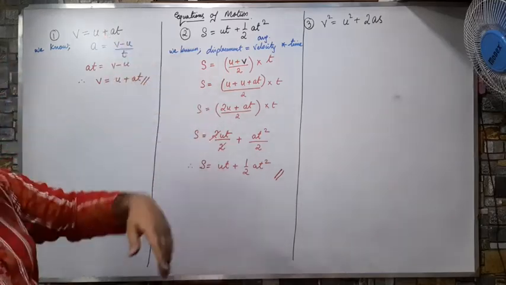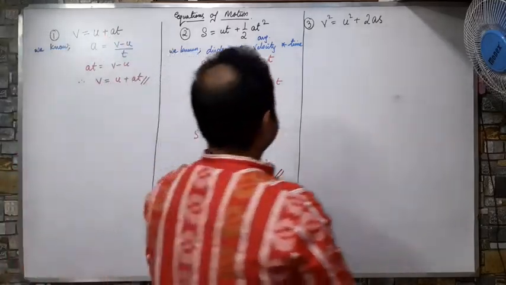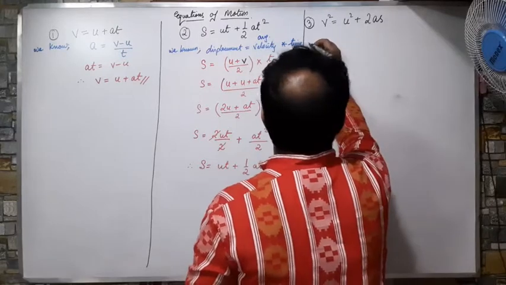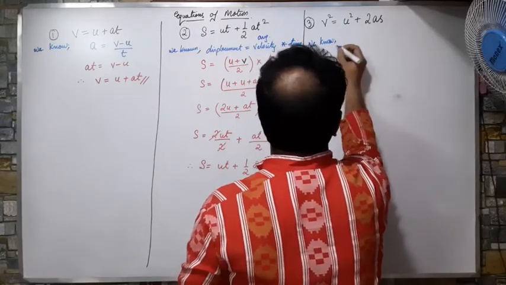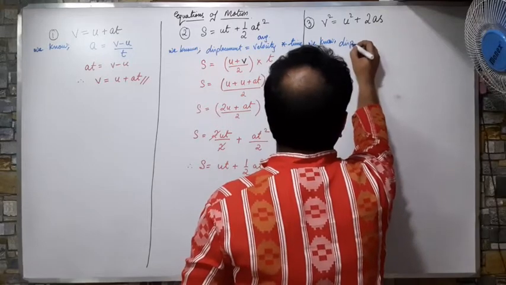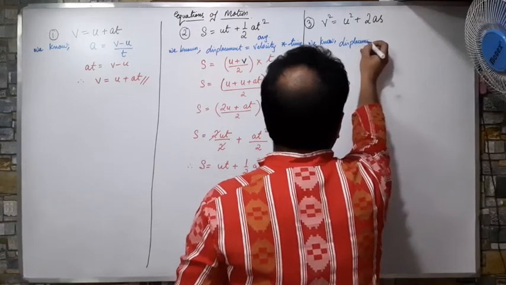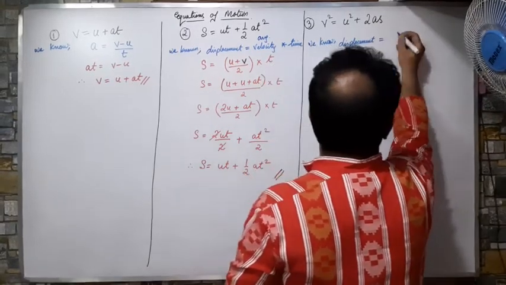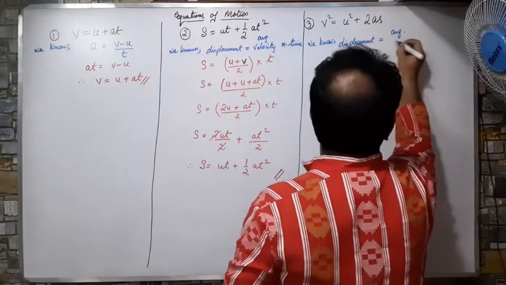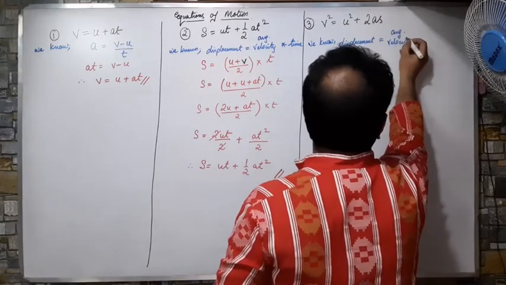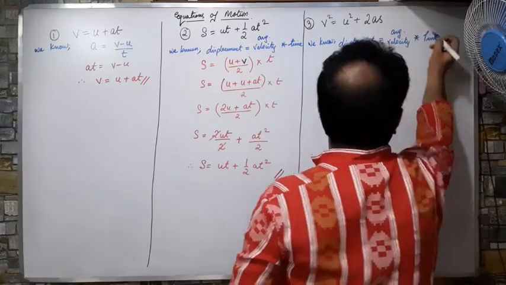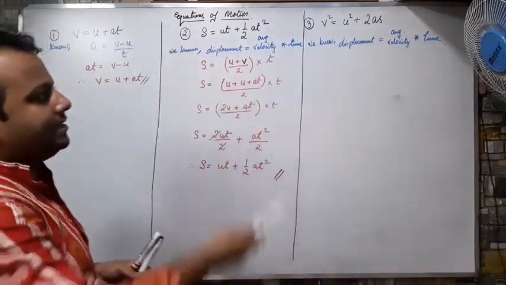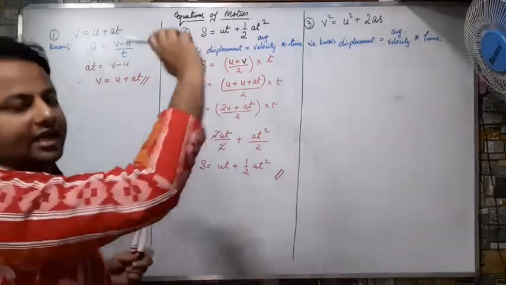Now I will move on to the third equation. So here again I have written displacement is average velocity into time.